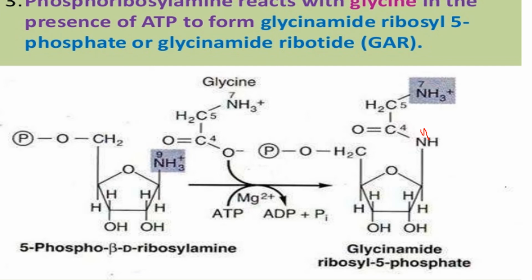This whole molecule is transferred here, and this is ribosylamine, and this is glycine, giving glycinamide ribosyl 5-phosphate.